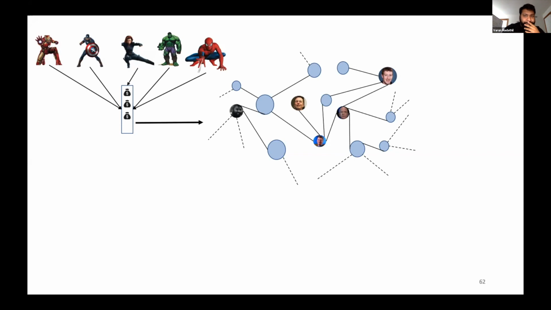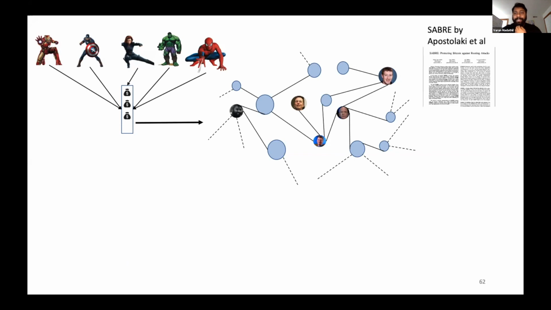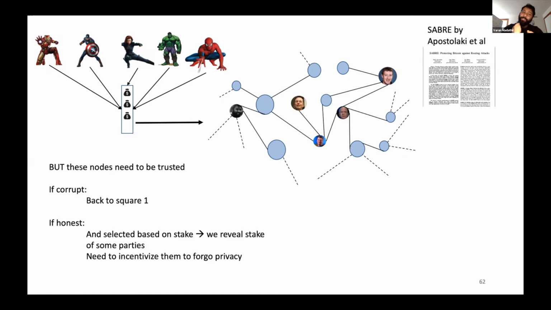In fact, this is an idea from a paper called SABRE by Apostolaki et al., where they wanted to protect Bitcoin against routing attacks, and they assumed trusted relay nodes that would send these transactions to all the other parties. So this is a nice idea, except that we need these nodes to be trusted.